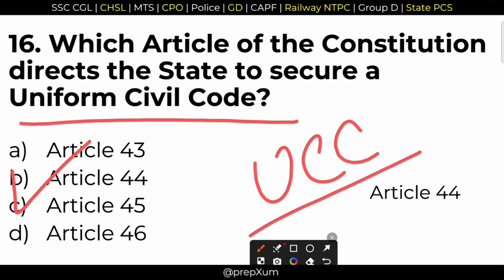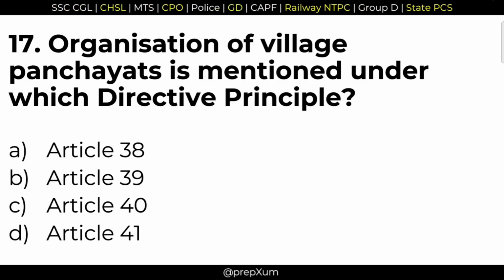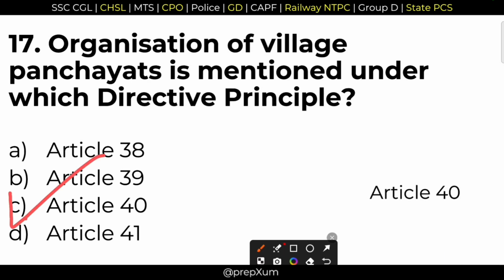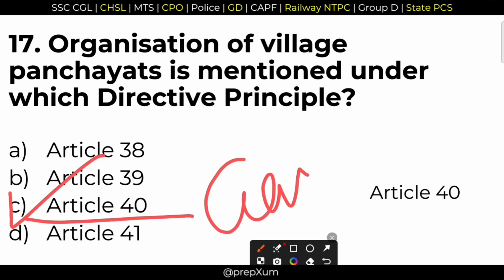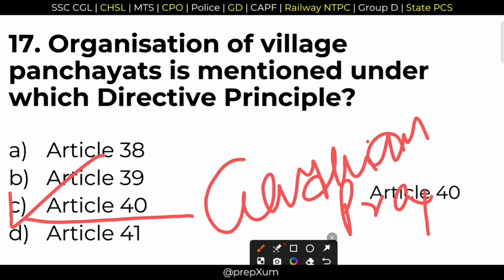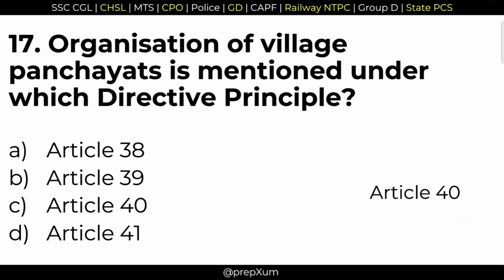Very important question. 17. Organization of village panchayats. Another very important question, and it comes under the DPSPs. Article 36 to 51. Organization of village panchayats. Option C is the correct answer. Article 40. It is based on the Gandhian principle. It is another point you have to remember. Gandhian principle. Okay. We are moving ahead to 18.